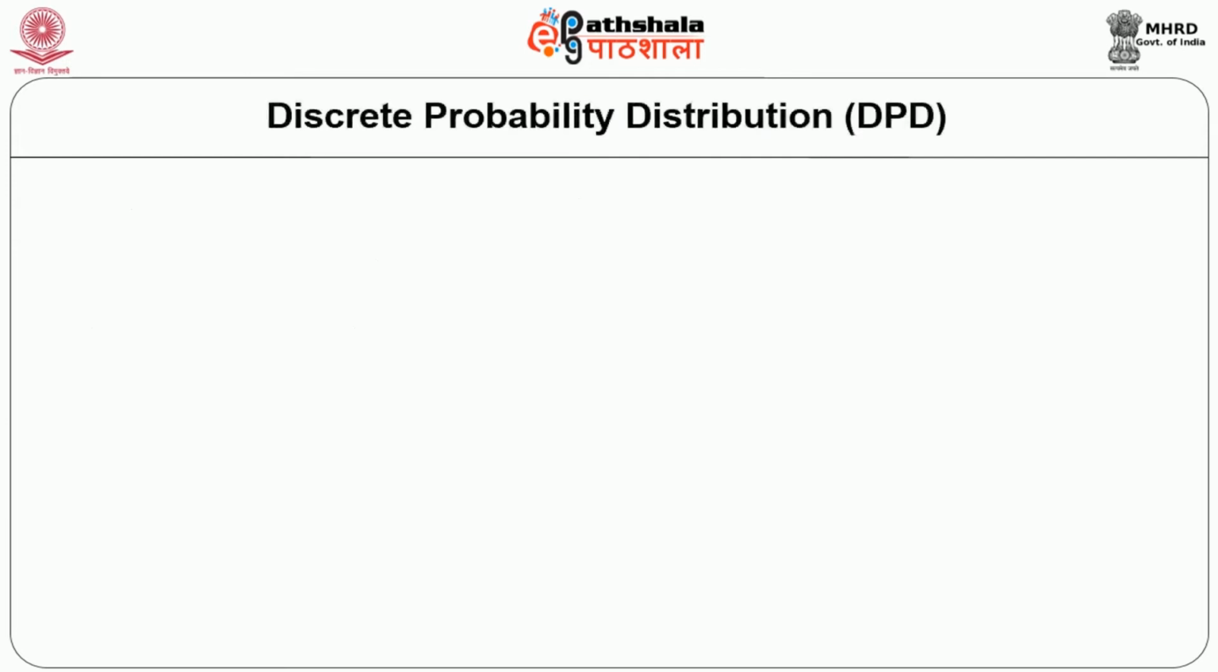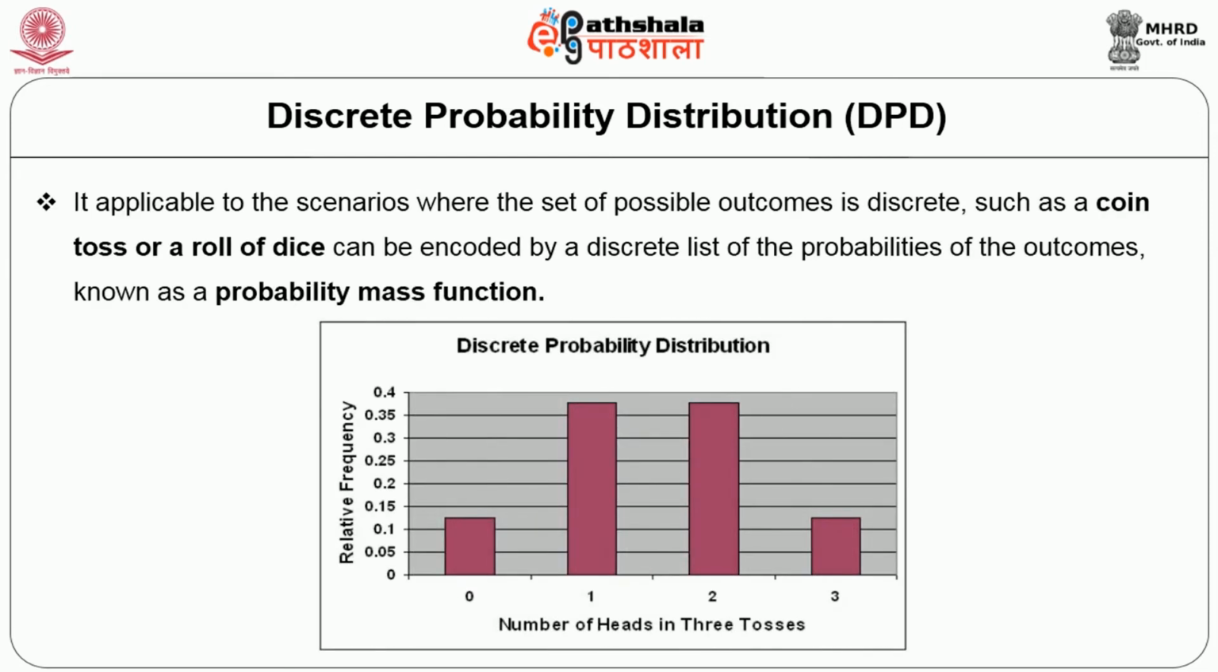So let us now understand the discrete probability distribution. What does this discrete probability distribution say? It is applicable to the scenario where the set of possible outcomes is discrete, such as a coin toss or the roll of a die, and can be encoded by a discrete list of the probabilities of the outcomes. It is known as a probability mass function.